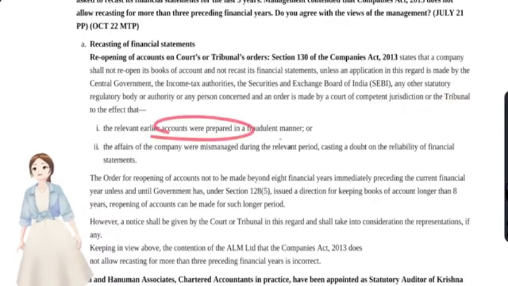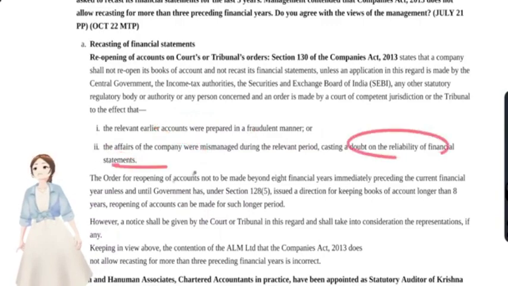The earlier accounts were prepared in a fraudulent manner, or the affairs of the company were mismanaged, that they cast a doubt on the reliability of the financial statement. Here they may know the fraud, or they don't know exactly what had happened in the financial statement, but they suspect that the affairs of the company were so mismanaged that